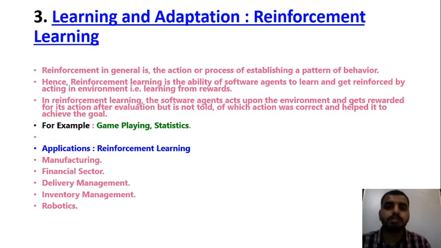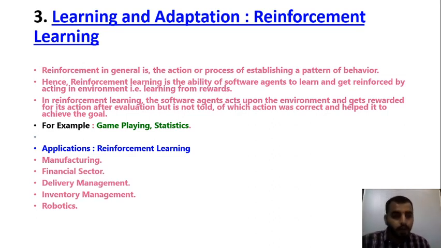Now coming towards the last type of learning, it is reinforcement learning, which says it will either give you a reward or it will give you a penalty when you take some particular type of actions. For instance, let me take an example of playing a video game. In that, either you kill someone or you gain something. When you kill someone, you will gain some points. Or if someone kills you, he will gain some points.